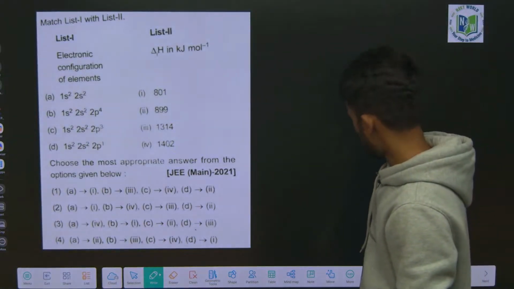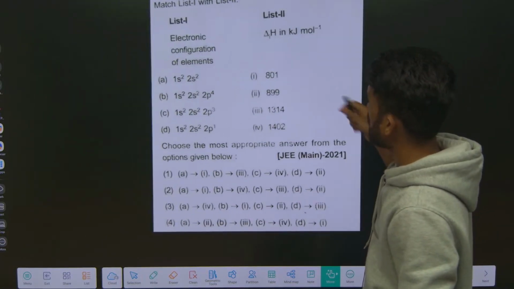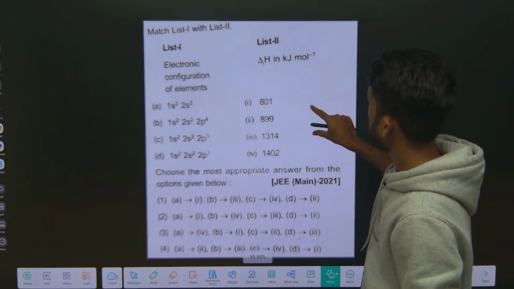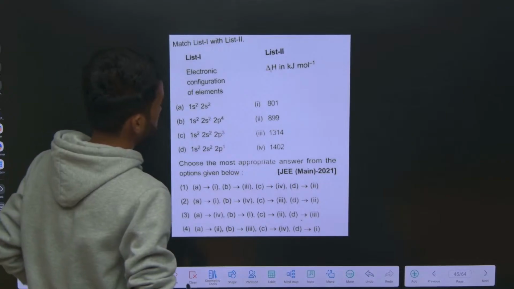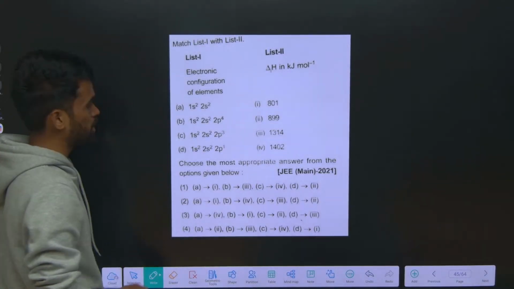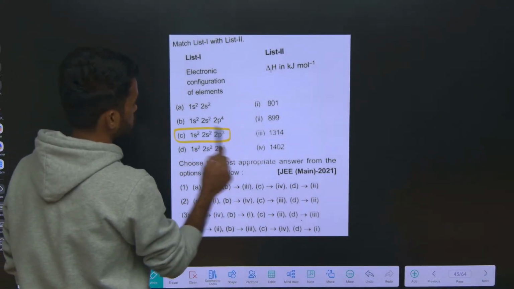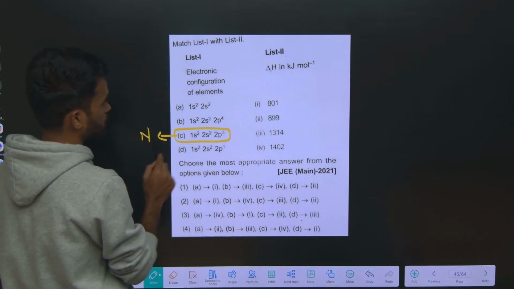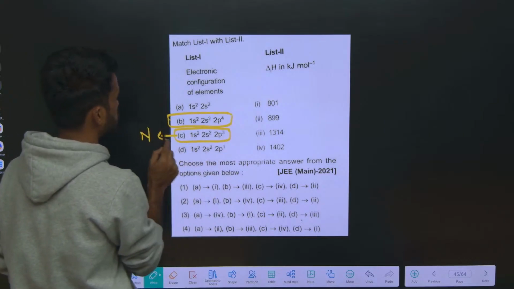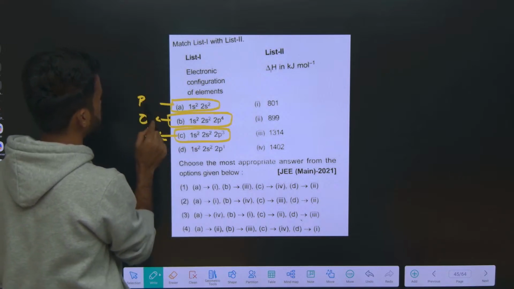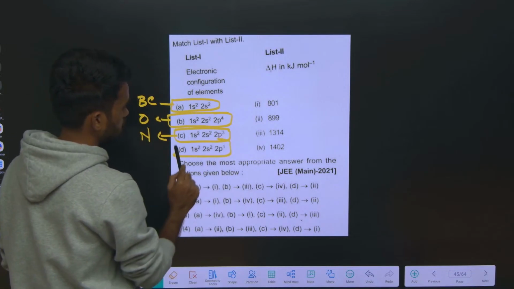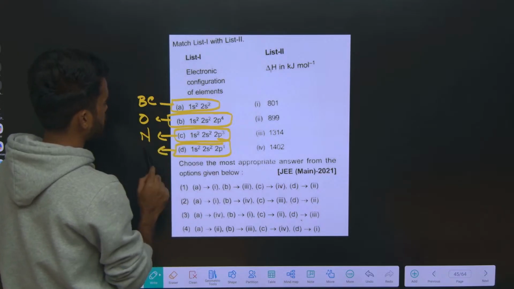Yeah. So now look at this. Ionization energy values, we need to match them. Which electronic configuration is most stable? We know nitrogen, this is the nitrogen electronic configuration, and this is the oxygen electronic configuration, and after that 4 electrons means the beryllium electronic configuration, and this is 4 plus 5, boron electronic configuration.